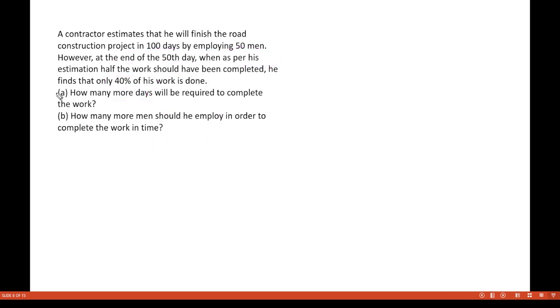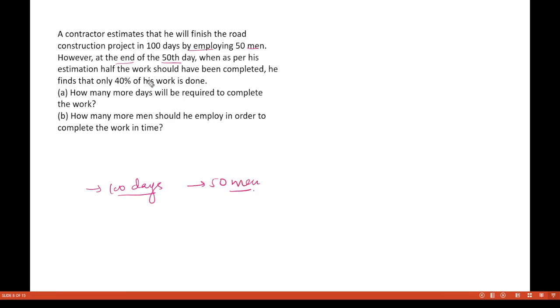Okay, so now let us do this question. What is it saying? It is saying a contractor estimates that he will finish the road construction project in 100 days by employing 50 men.